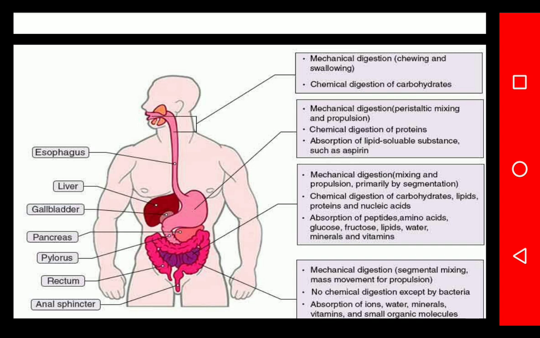The chemical digestion of carbohydrate takes place after swallowing or chewing, for example chewing gum, and chewing tablets are also available in the market. In our buccal cavity saliva is present, and you have studied the composition of saliva in first year.